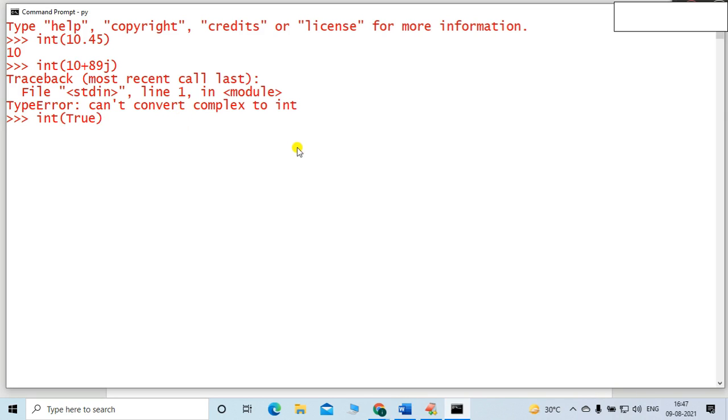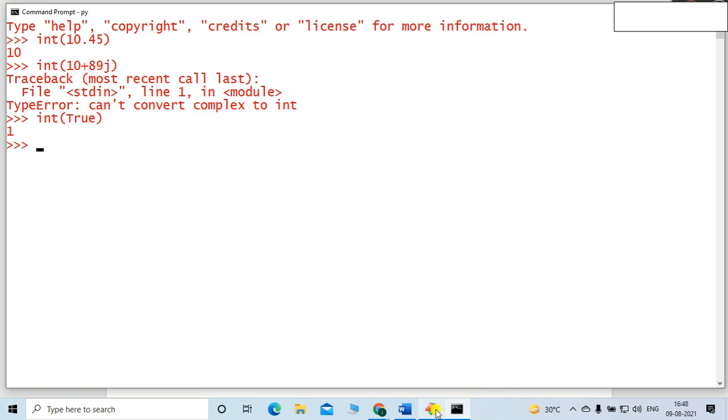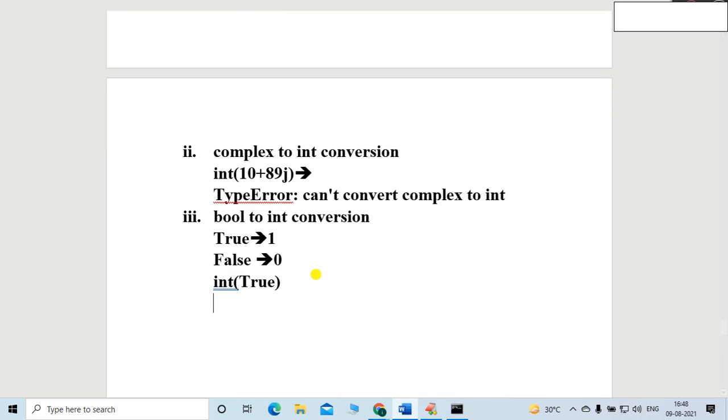I will just copy it, and I will try to execute here. int(True). So listen carefully. See, friends? 1. Perfect. It gets converted into the integer. So boolean to integer conversion is possible. What it means, friends? Boolean to integer conversion is possible. So it is possible.